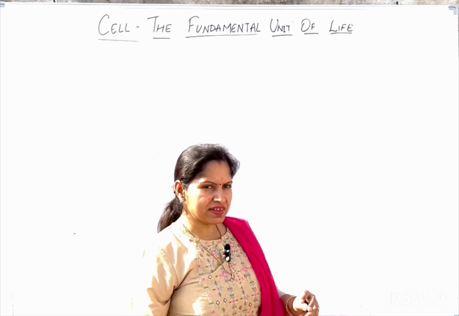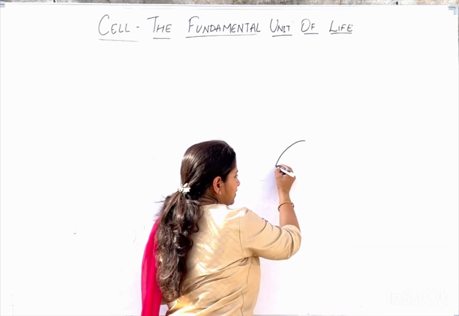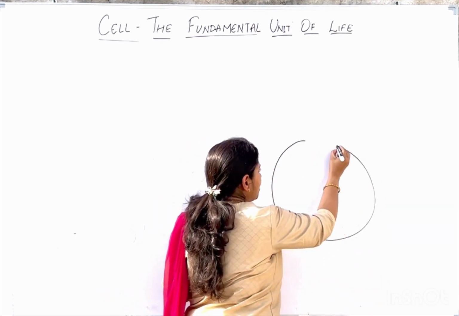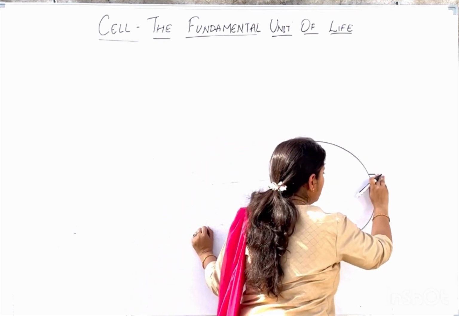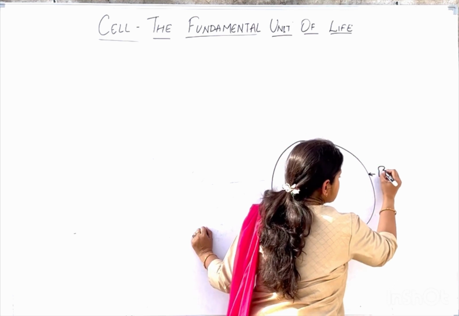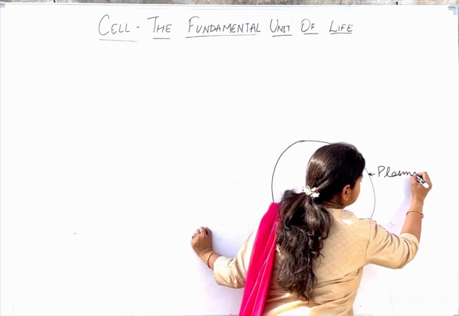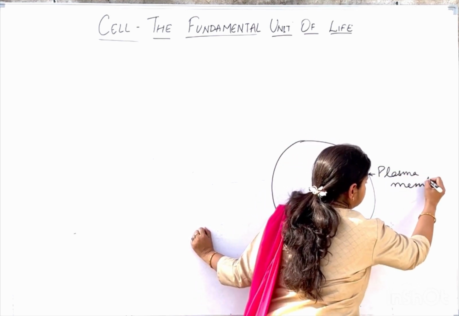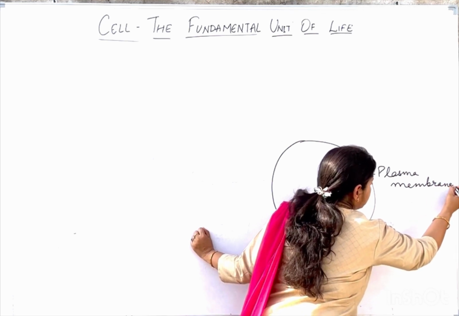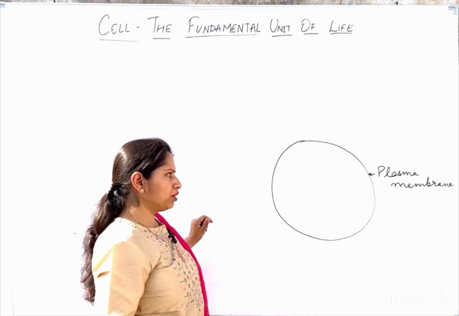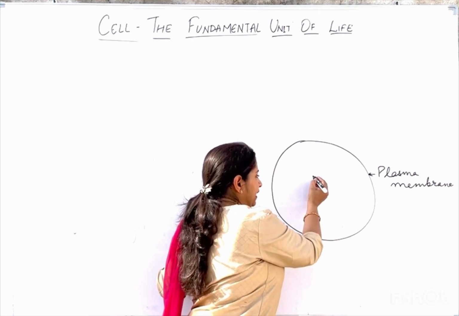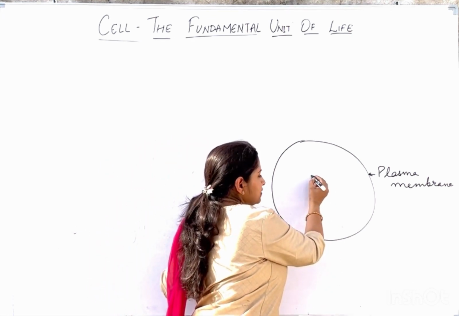Every cell has an outer layer around it, and this layer is known as plasma membrane. What is this layer called? Plasma membrane. Inside the plasma membrane, inside the cell, you will find that there is a nucleus.